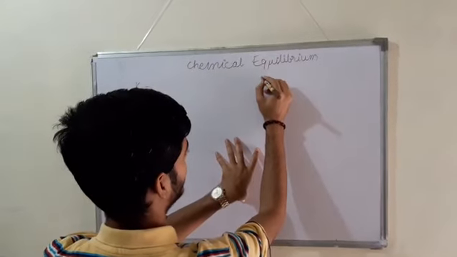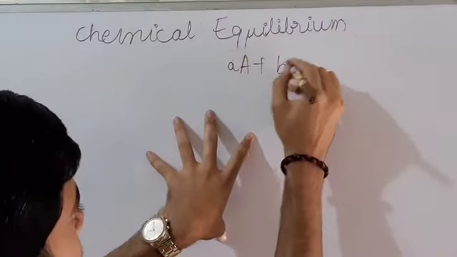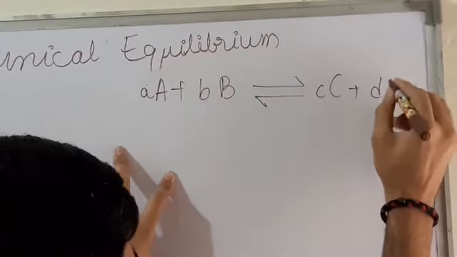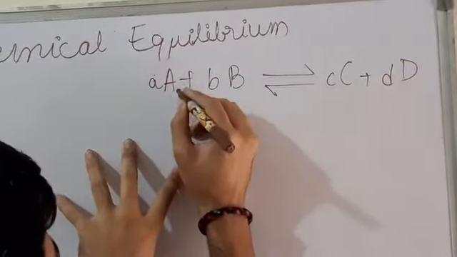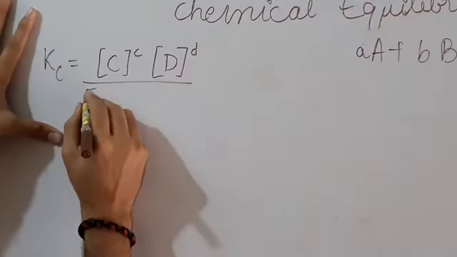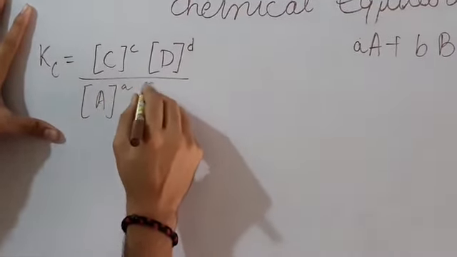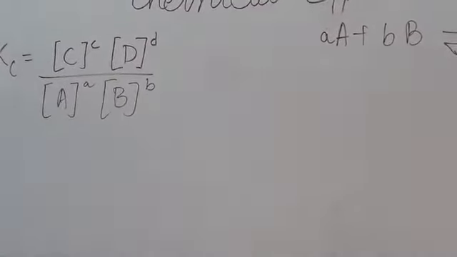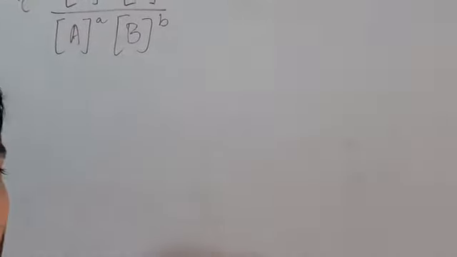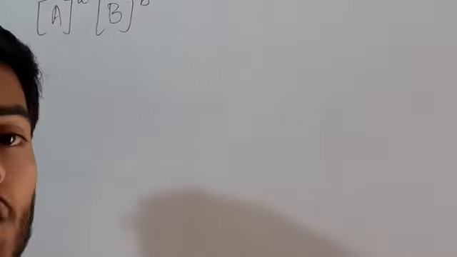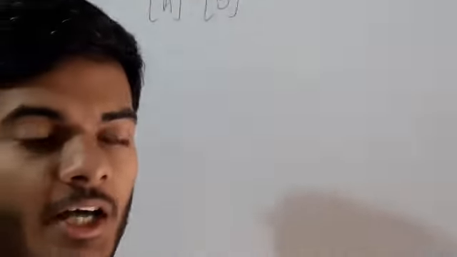If we consider the same set of reaction, considering all in aqueous form or gaseous form, whichever required, and if we write Kc, this would be the Kc. But moving ahead, there is a new concept of reaction quotient, because the values we are considering here in Kc, the concentrations of A, B, C and D, are the equilibrium concentrations of each of the reactants and products.